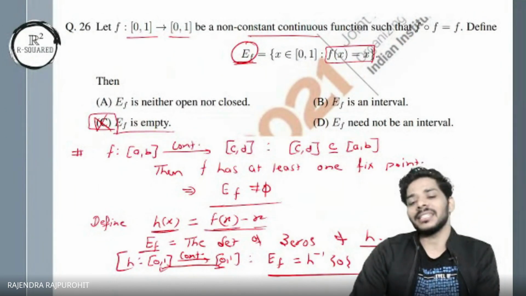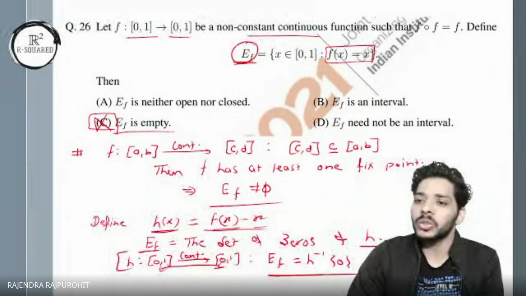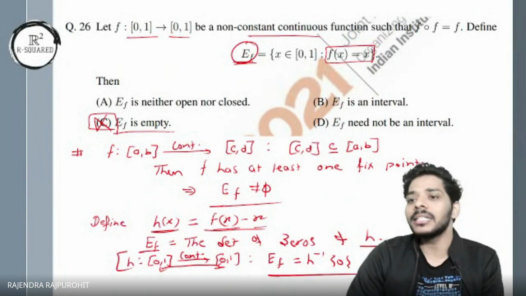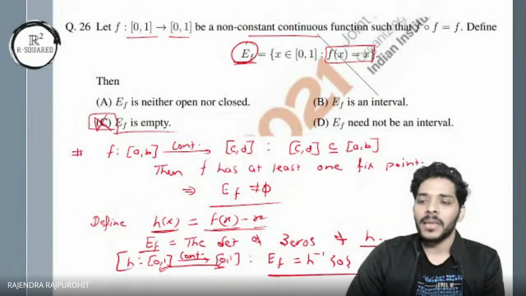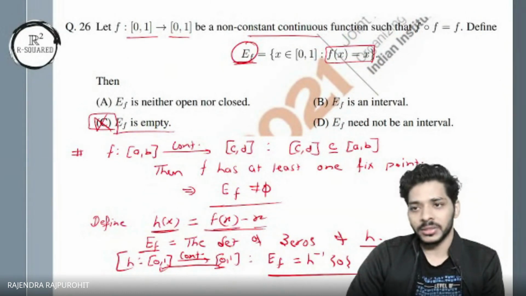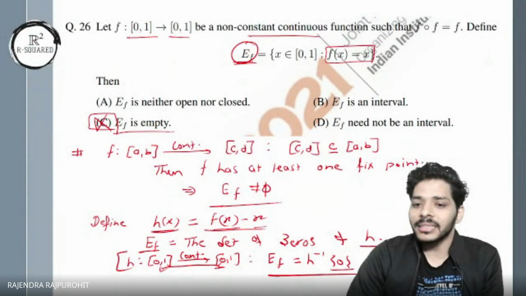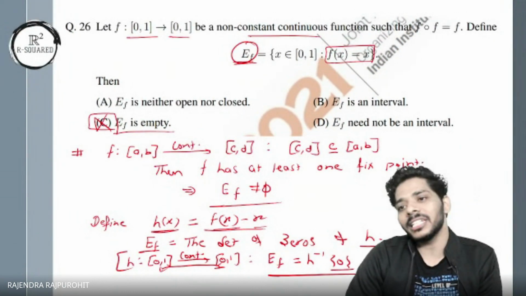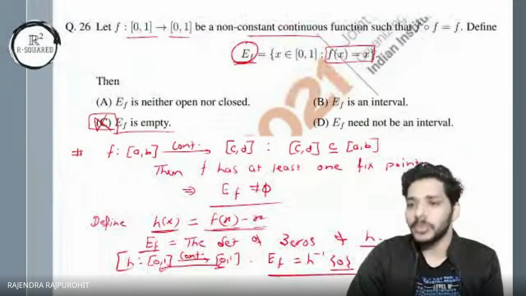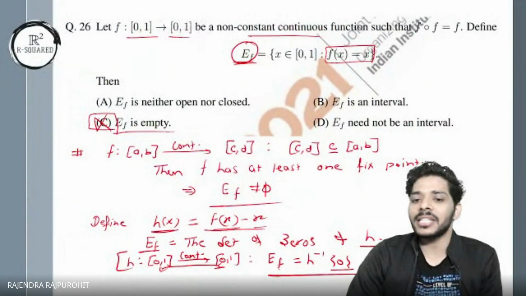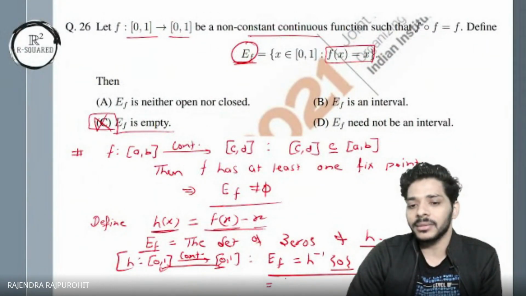Now we have the result that the inverse image of a closed set is always closed under a continuous function. Yes, the inverse image of a closed set is closed. If you don't know that, this singleton 0 is a closed set. So whatever the inverse image of this set is, that is going to be closed, right? So E_f is actually an inverse image of a closed set. It can be proved that it is an inverse image of a closed set.